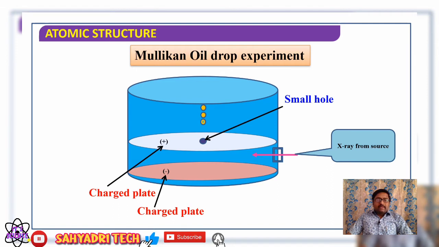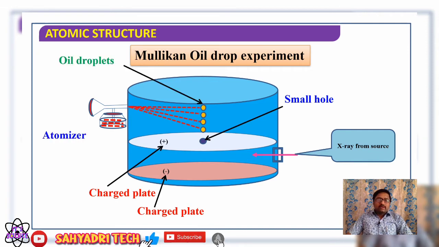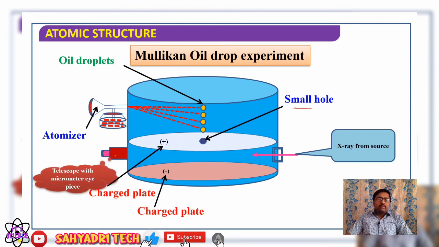further what is there? There will be an atomizer. With the help of the atomizer, what they will do? Oil is sprinkled in the form of fine droplets. Okay, whatever the yellow color dots, it shows the oil droplets. With the help of the atomizer, oil droplets are sprinkled, and those droplets formed are allowed to pass through a small hole, or I can say pinhole, into the area in between the electrodes. Okay, yes, and there is a telescope, that downward movement of oil droplets through that pinhole and in between the plates can be observed with the help of a telescope fitted with the micrometer eyepiece.